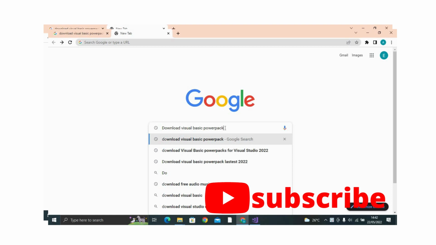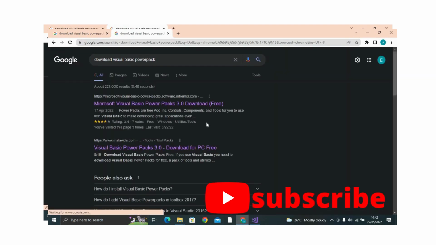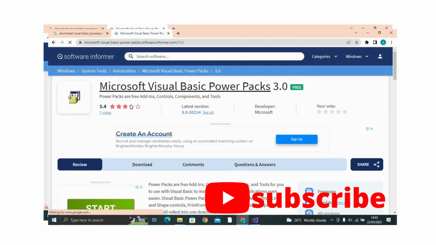Download Visual Basic Powerpacks. Click enter. Okay, now we're going to go with the first page, which is a Microsoft official page. Click on the first page. Okay, there's a download button here. You can download your Visual Basic Powerpacks from this download button here.